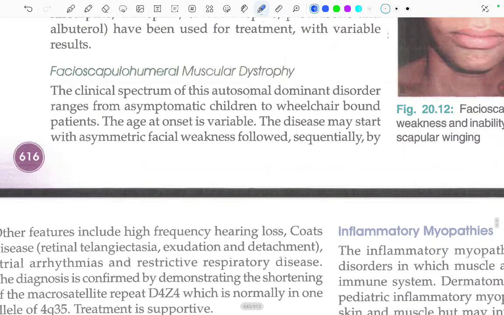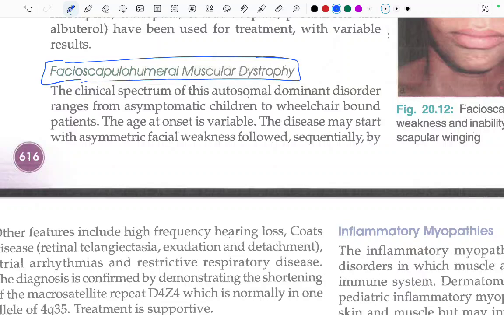Now the scapulohumeral muscular dystrophy. Let's start with this now. The clinical spectrum of the autosomal dominant disorder ranges from asymptomatic children to wheelchair bound patients. That's a very big range. The age of onset is also variable.